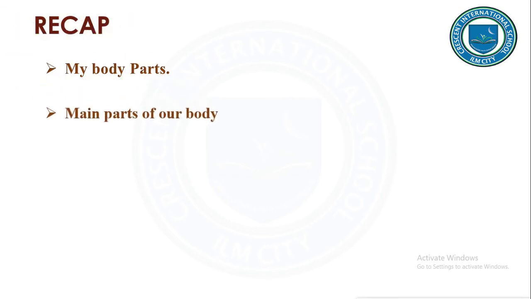Then the main parts of our body, the three main parts of our body are: first is head, second is trunk or torso, and third is limbs. Then the functions of my body part. What are the functions of my body part? Head. Under head, hair keeps our head warm, eyes help us to see, ears help us to hear, mouth helps us to speak and eat, teeth helps us to bite and chew, nose helps us to breathe, and neck joins the head and trunk.